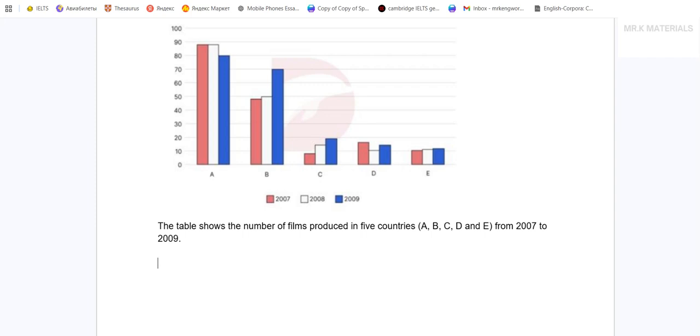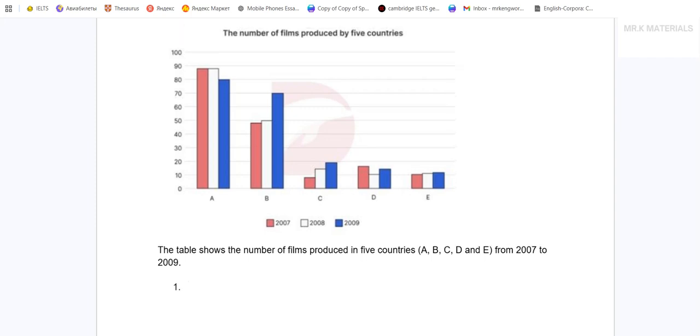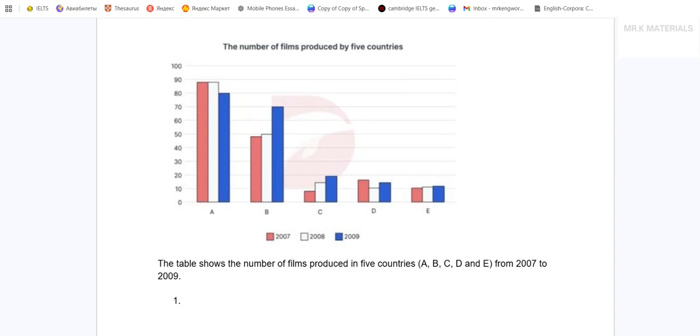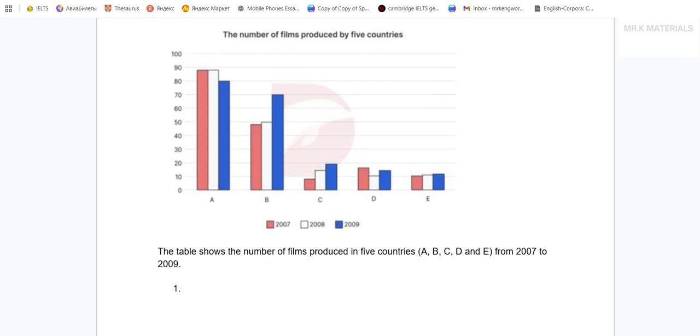Okay, let's start from key features here. Let's start from country A. I'm going to select the key features of each country. I always work with categories, and here I will also work with categories, not with years. You could prefer to work with years, experiment, but usually you end up with a confusing essay, and I wouldn't recommend working with years if it's not really that clear that you should. Here, nothing tells me that I gotta work with years. Okay, let's go country A.